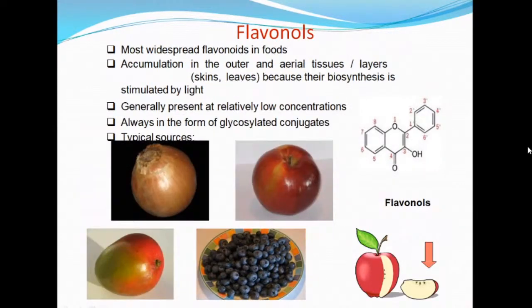Coming to flavonols, they are widespread. They are present in all food items, and accumulated in skin and leaves. They are always in the form of glycosylated conjugates. The best examples are onion, apple, mango, and grapes.